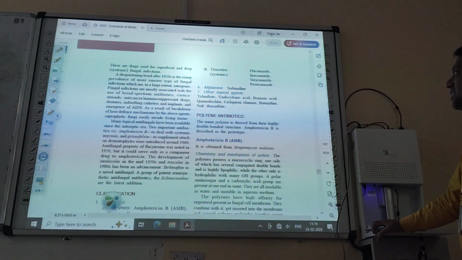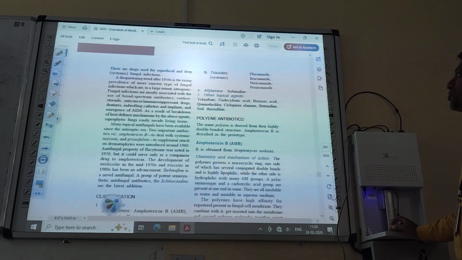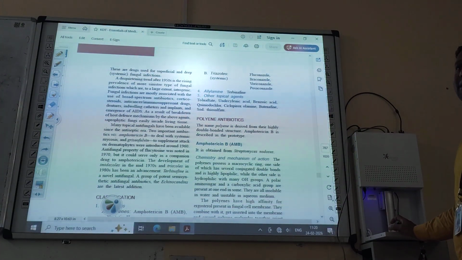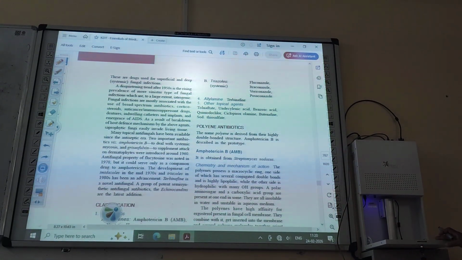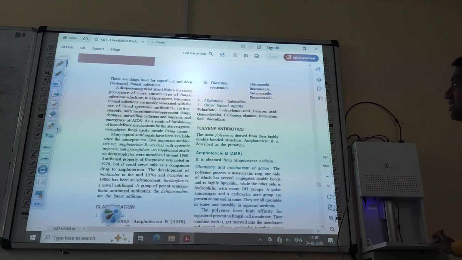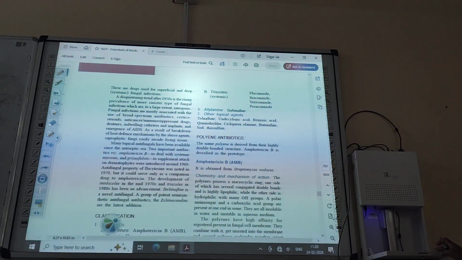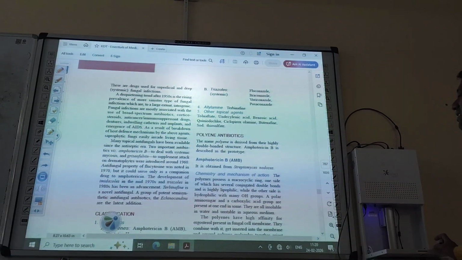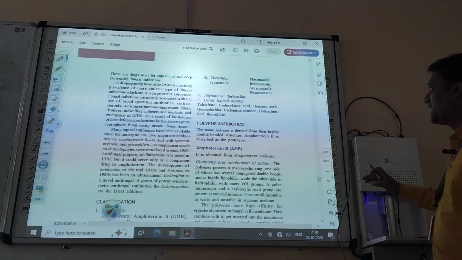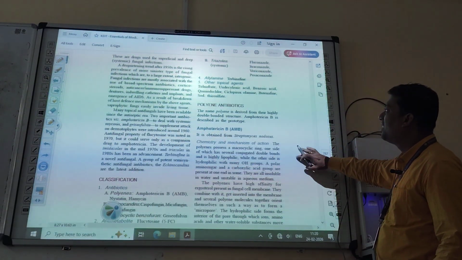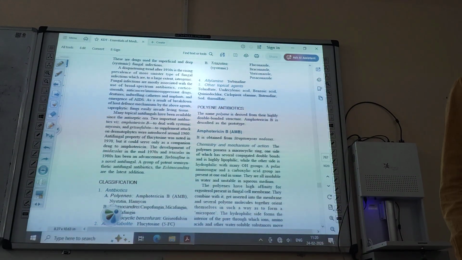Then number 4 is allylamines. Terbinafine is also an antifungal. It belongs to the class allylamines. Then other topical antifungal agents are tolnaftate, undecylenic acid, benzoic acid, and ciclopirox. These are other antifungal drugs.